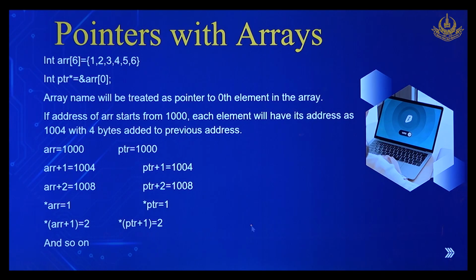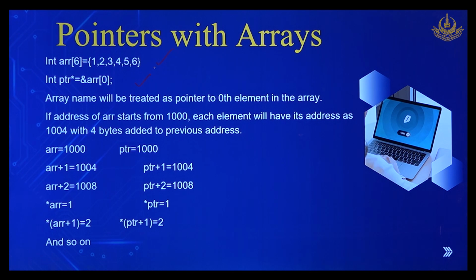Okay. So we should go over the address once more in a simpler form of how pointers work with arrays. We have declared a simple array and we have set the pointer equal to the address of the first index of the array arr. When we have declared it like so, the array name will be treated as a pointer to the 0th element of the array. If the address of the array starts from 1000, then ptr will be equal to 1000. Each element will have its own address, with 4 bytes added to the previous. So the next element would have address 1004 and so on and so forth.